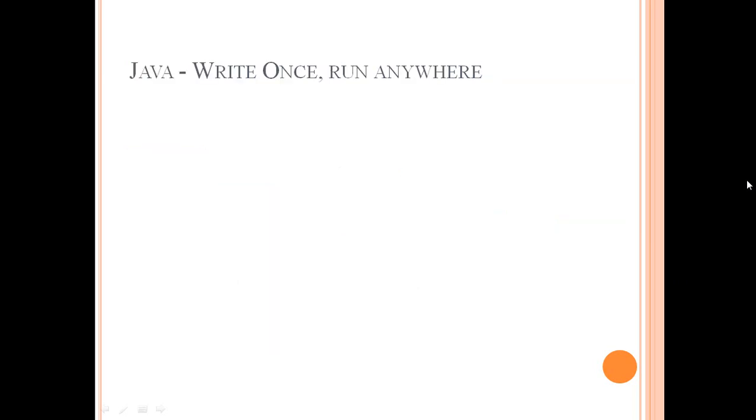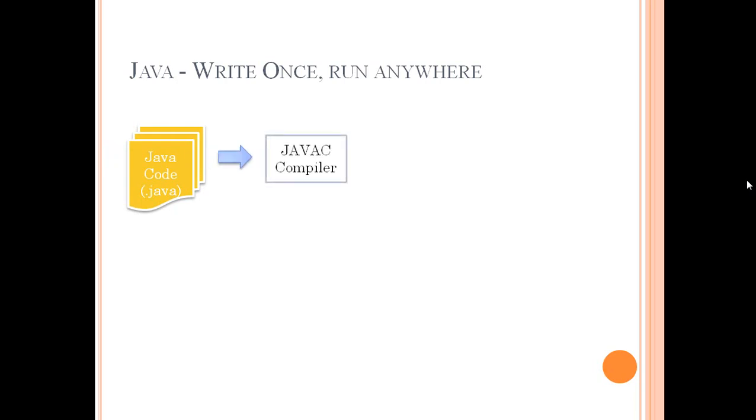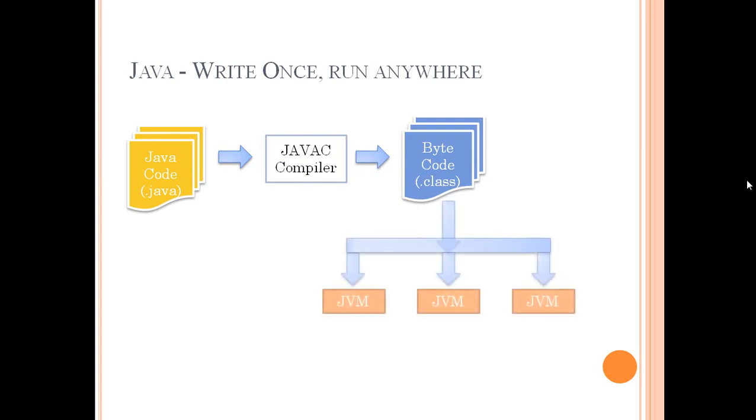Let's see how Java write once and run anywhere works. A typical Java code is written with an extension of .java. Once it is compiled using the compiler, javac, it generates a bytecode, a .class file. This bytecode is fed as an input to the JVM. The bytecode is only understandable by the JVM. It is not a native machine code.